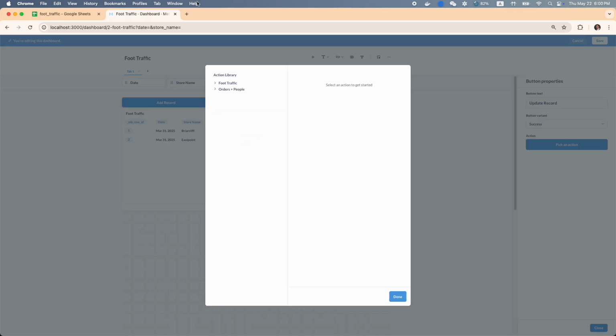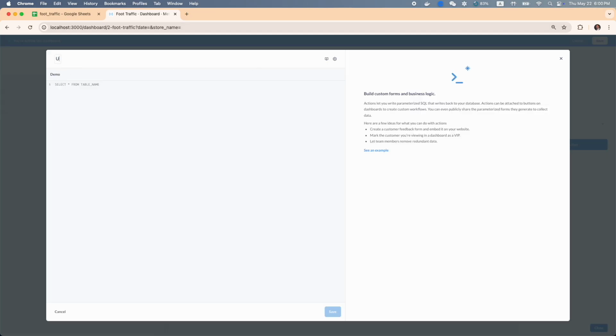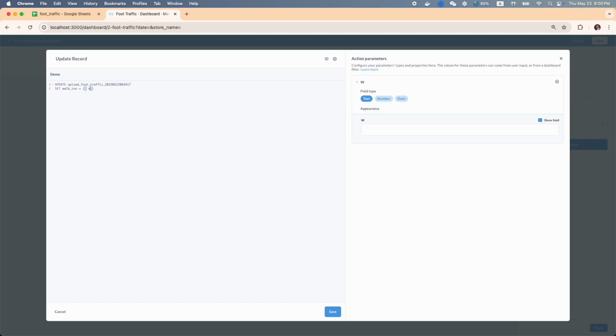Okay, so pick an action, click our model, create new action. Name it. Let's do title case like everything else, Update Record. So we're going to type in update, the name of our table, set. So these are the columns that we want to update. So we want to update walk-ins in this case, put in our placeholder text in braces, and we want to update reservations. So reservations equals reservations.